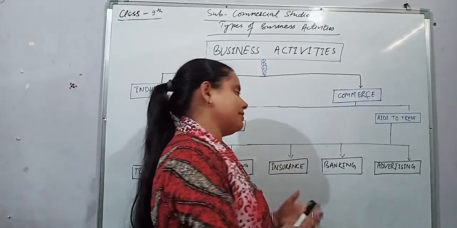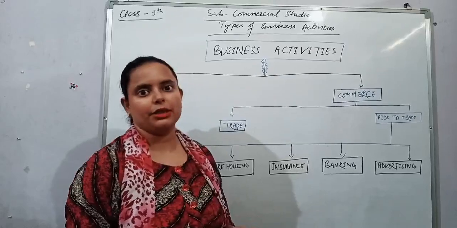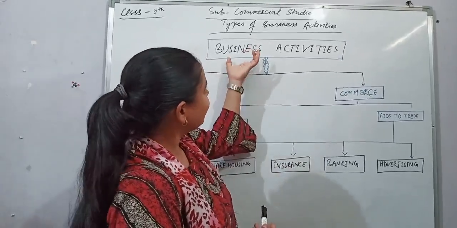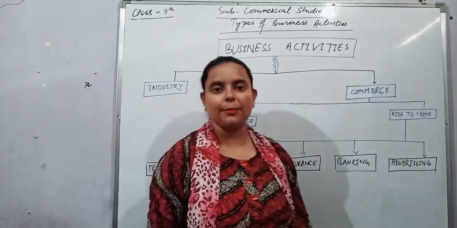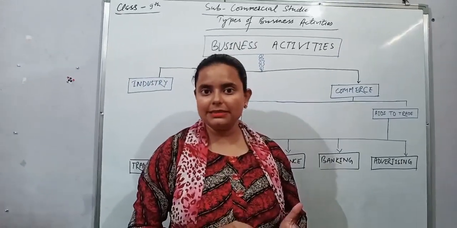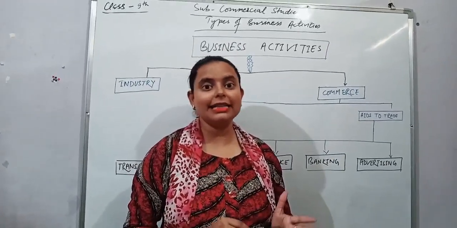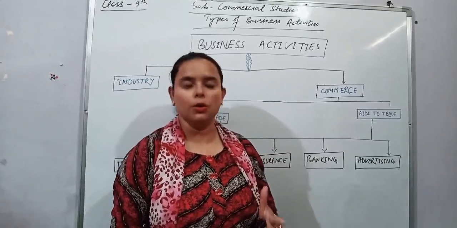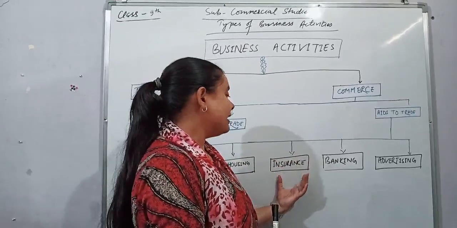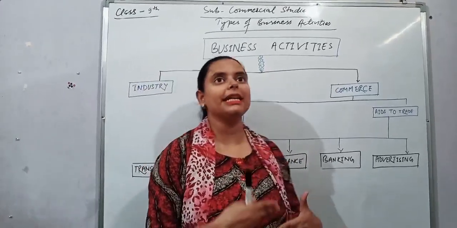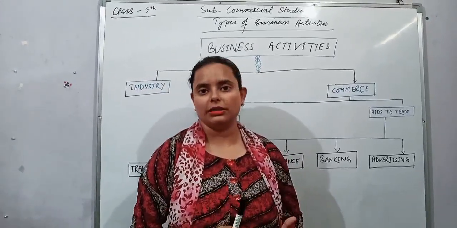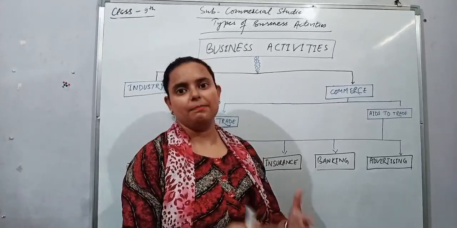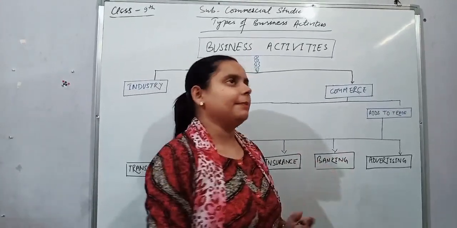Next is insurance. See, insurance is very important. Why? Before, when we studied the characteristics of business, we studied one point, risk. In business, risk is a very key element because sometimes we can earn profit, sometimes we can incur loss. So with the help of insurance, we will be able to face our losses, or we are able to stand back in the business.